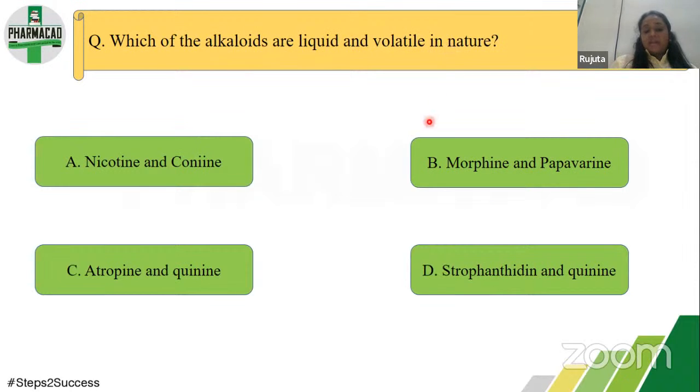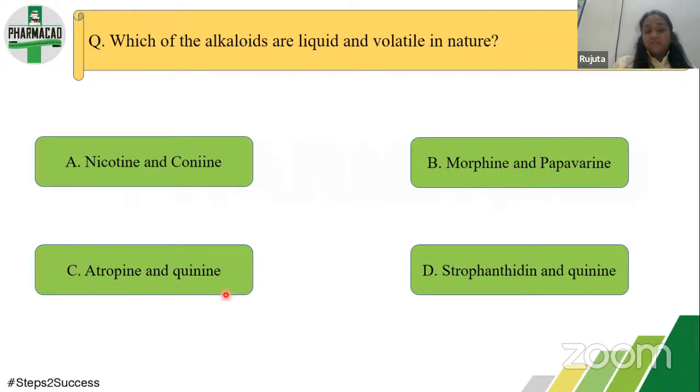Okay. Again, in this type of question, if you cannot answer, you can apply logic. Morphine and papaverine are generally solid in nature. This everyone would be knowing. Why? Because we have studied that morphine and codeine come under the NDPS Act. And in general, they are found in powder form. So they are found in solid form.